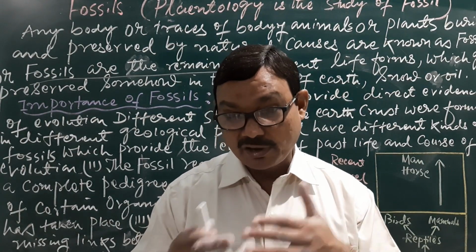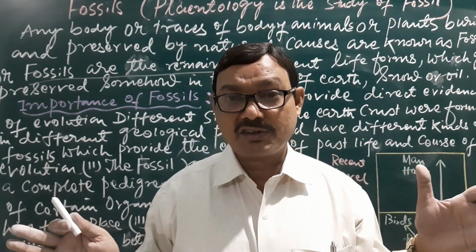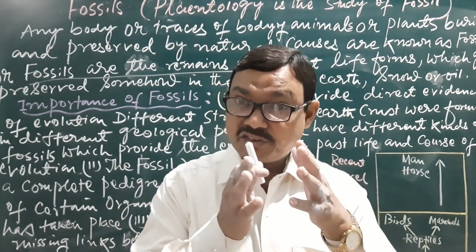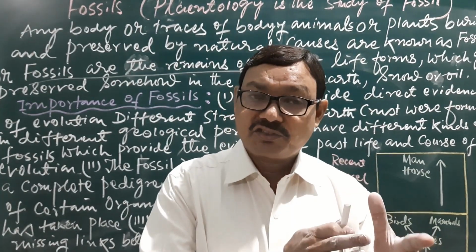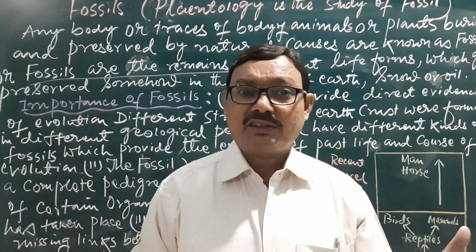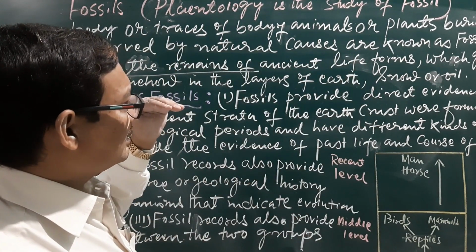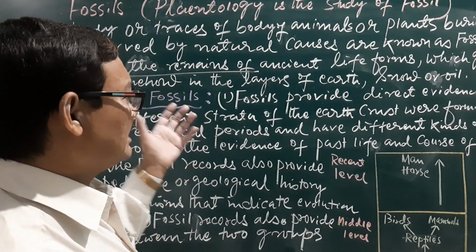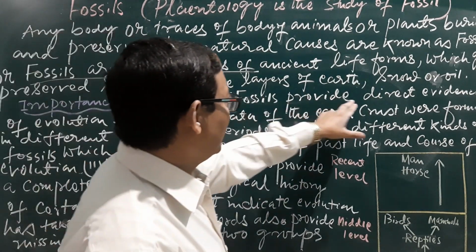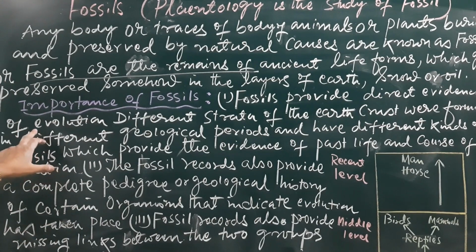And if there is a similarity or a dissimilarity, depending upon that, we can trace the evolutionary trend between the different types of organisms. Understand? That is why it is supposed that it is the direct evidence of evolution.